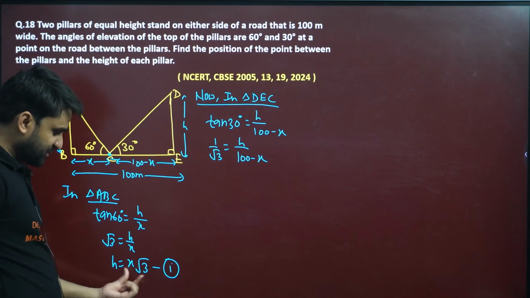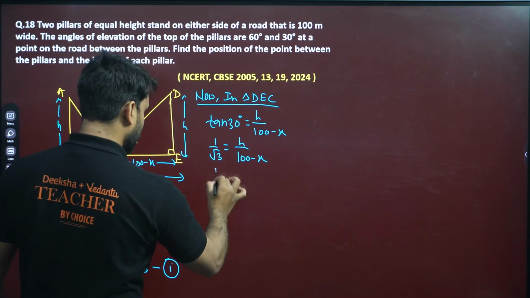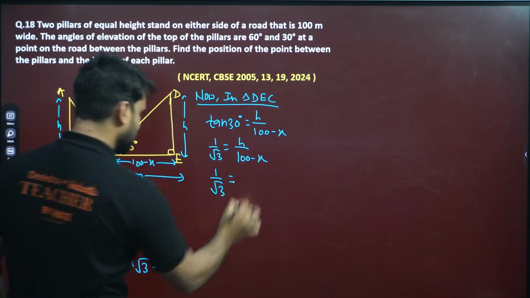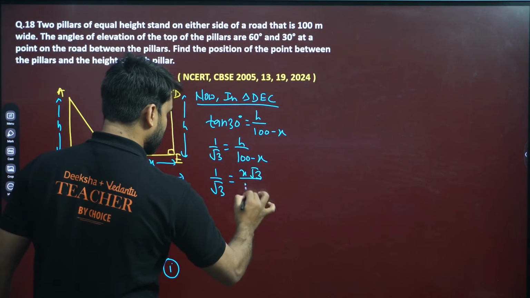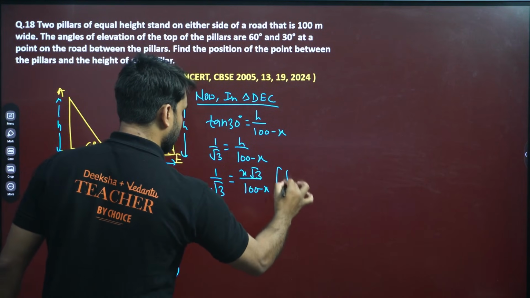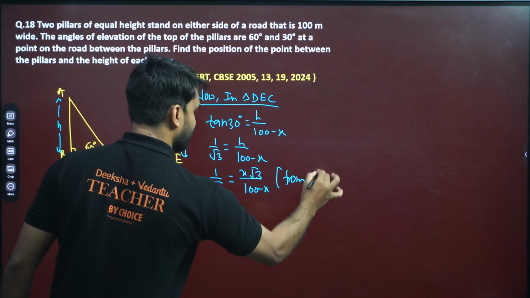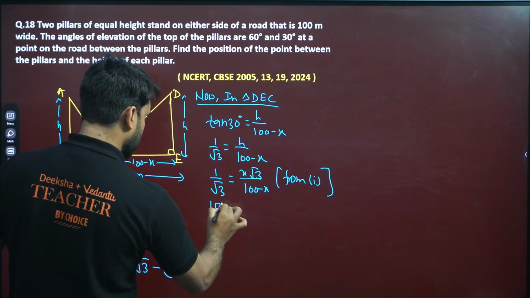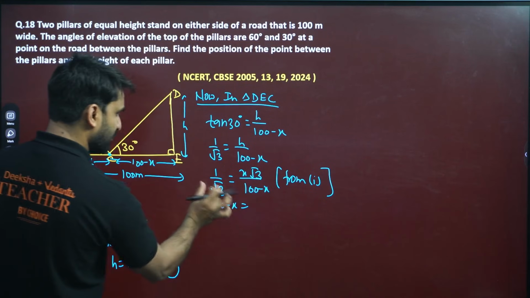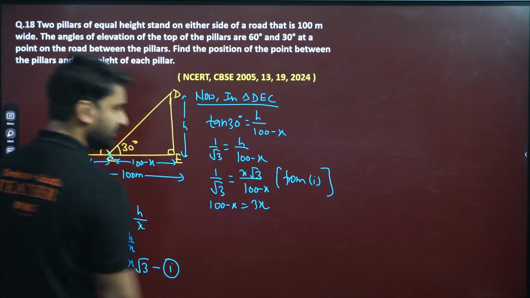My dear, this h is x root 3 already. Can we put 1 by root 3? We can replace this h by x root 3. X root 3 divided by 100 minus x. We can write the relation also from the first. So now cross multiply. 100 minus x into 1 will be 100 minus x, right? X root 3 into root 3 will be 3x.